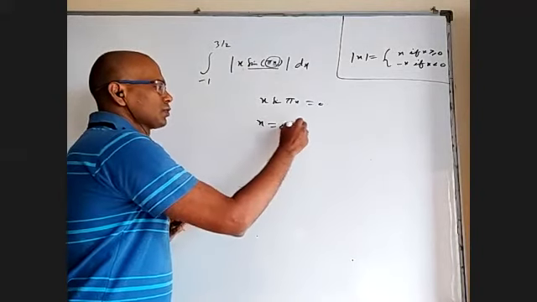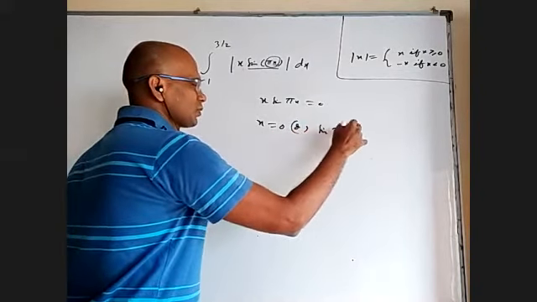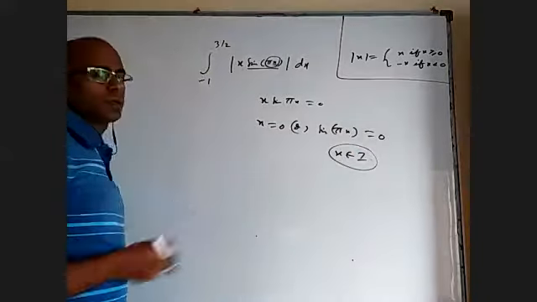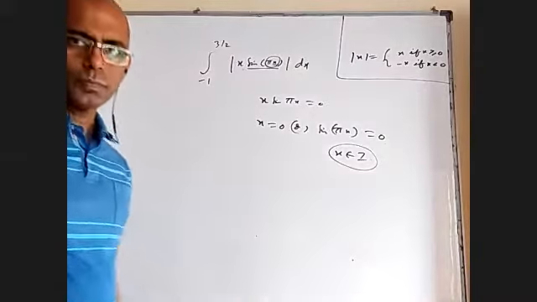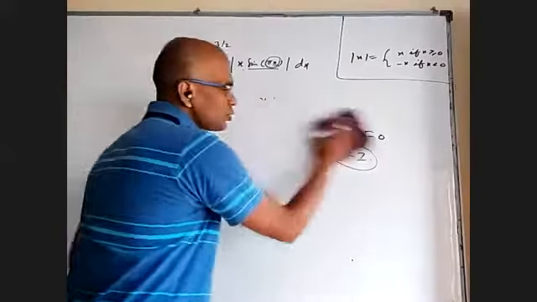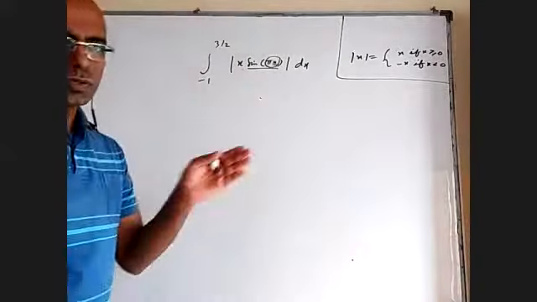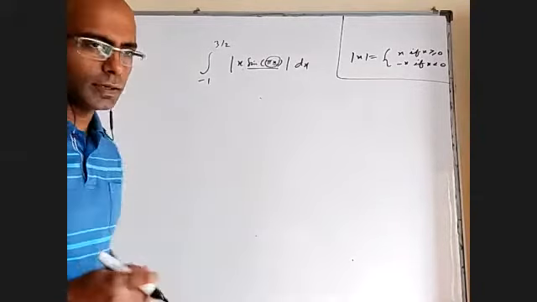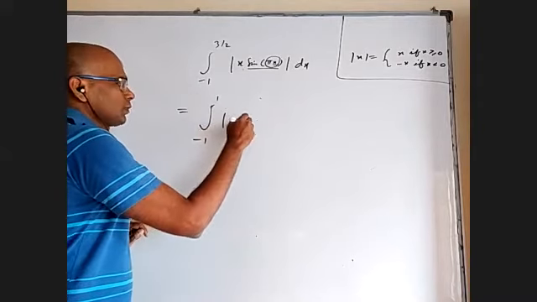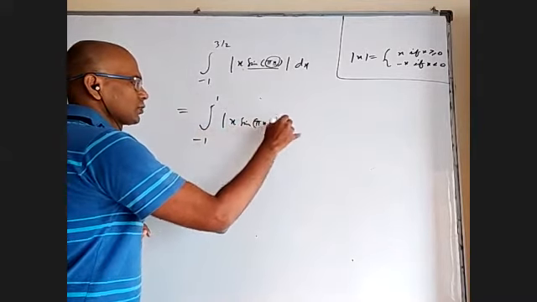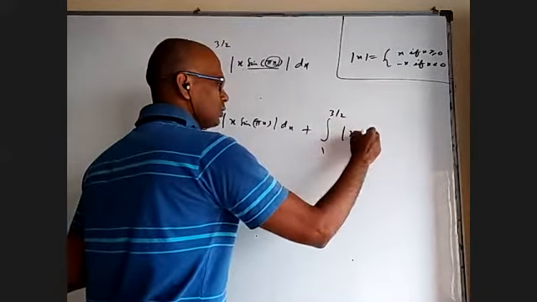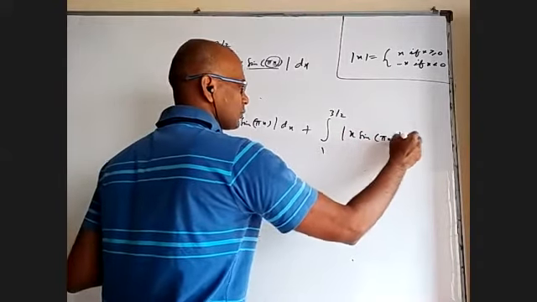That is x equal to 0 or sine pi x is 0. Sine pi x is 0 means x is an integer. So between minus 1 to 3 by 2, what are the integers? 0 and 1. So I have to write minus 1 to 0, 0 to 1, 1 to 3 by 2. But I am going to do slightly different. I'll do minus 1 to 1 separate, 1 to 3 by 2. At 0, I'm not going to break. I'll tell you why. Integral minus 1 to 1 of mod x sine pi x dx plus integral 1 to 3 by 2 of mod x sine pi x dx.